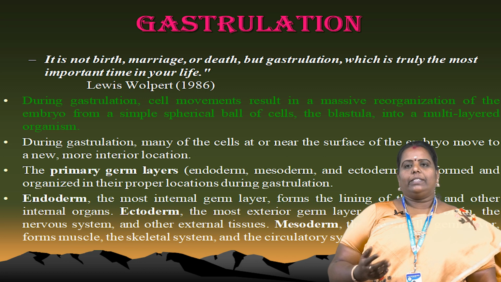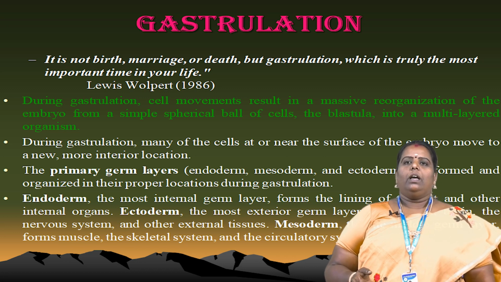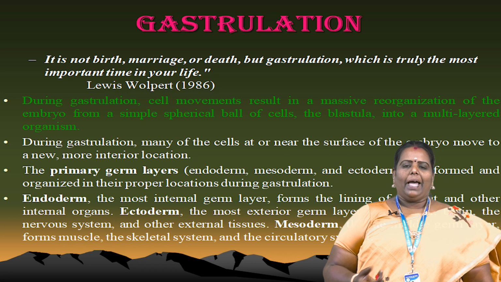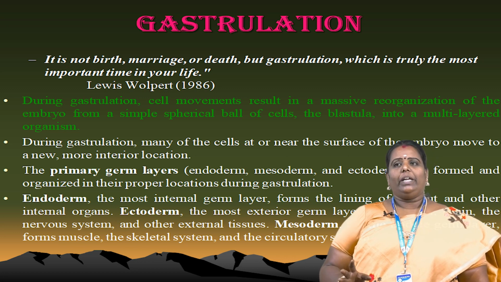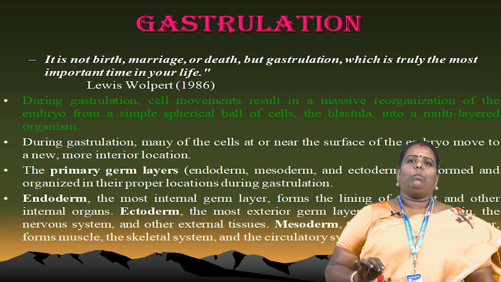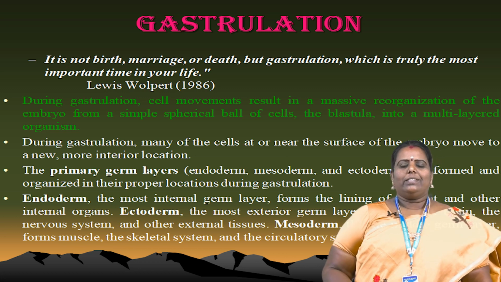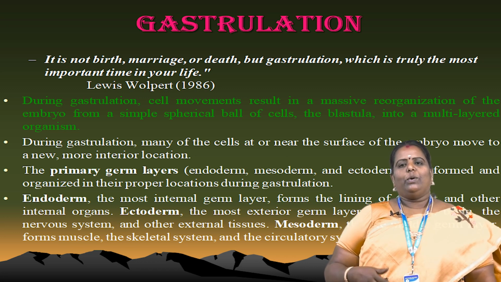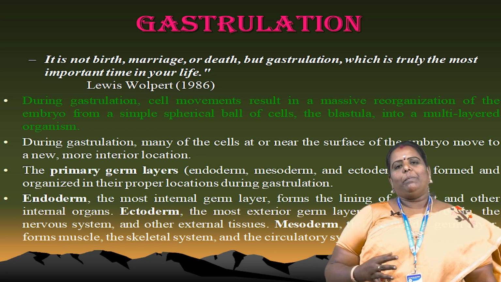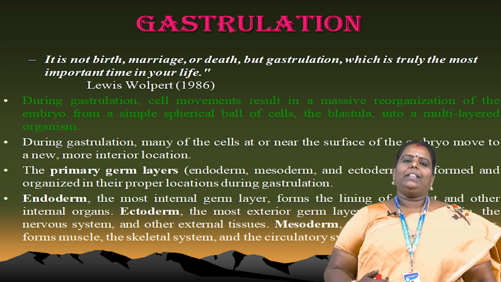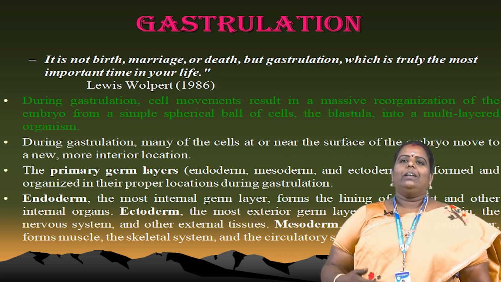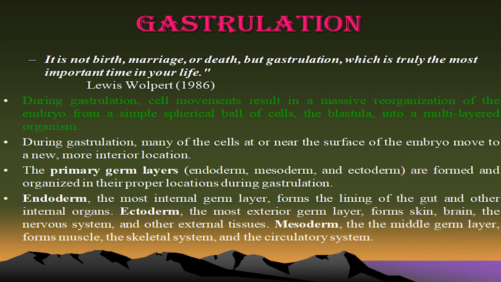One of the scientists, Lewis Wolpert, said: it is not birth, marriage or death, but gastrulation which is truly the most important time in your life. Why? Because gastrulation forms the ectoderm, endoderm and mesoderm cells. After the formation of these cells, we get the different types of organs in our body. So the scientist says everything is important, birth, marriage and death, but gastrulation is very important in our life.